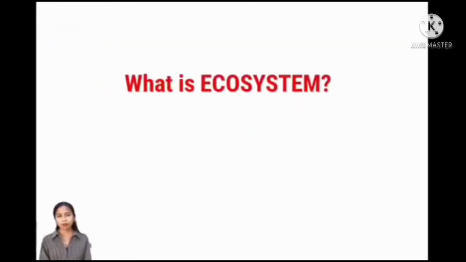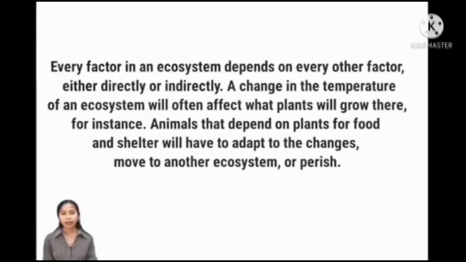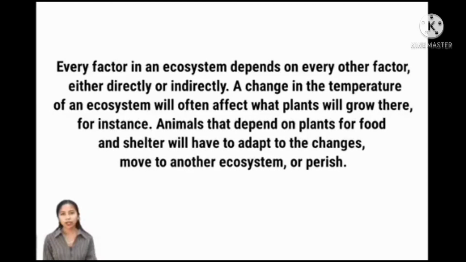What is ecosystem? An ecosystem is a geographic area where plants, animals, and other organisms, as well as weather and landscapes, work together to form a bubble of life. Ecosystem contain biotic or living parts as well as abiotic factors or non-living parts. Biotic factors include plants, animals, and other organisms. Every factor in an ecosystem depends on every other factor, either directly or indirectly.